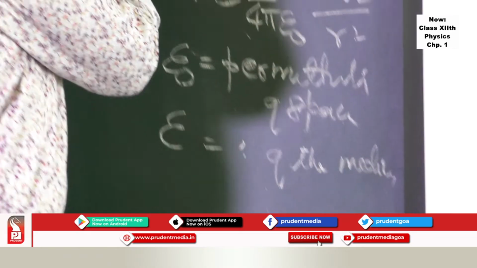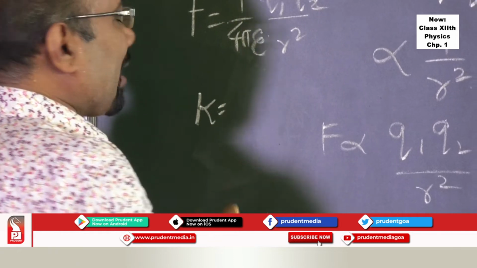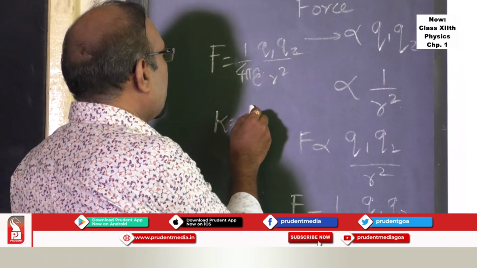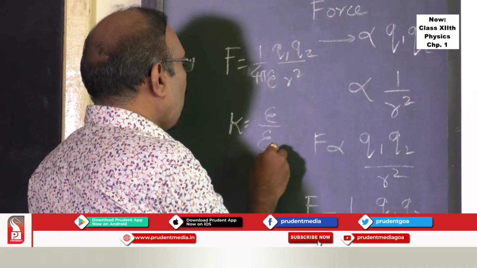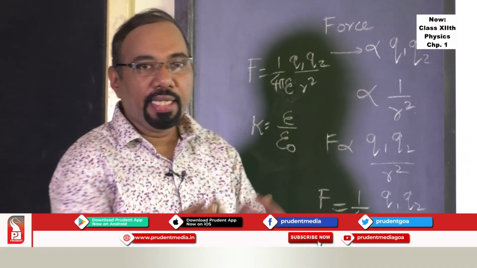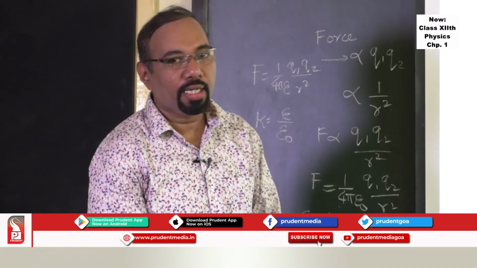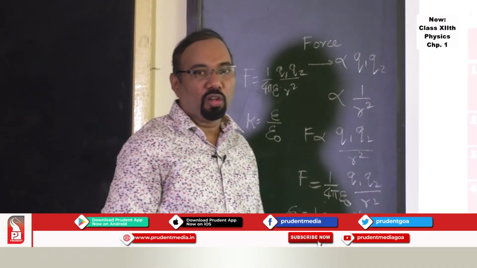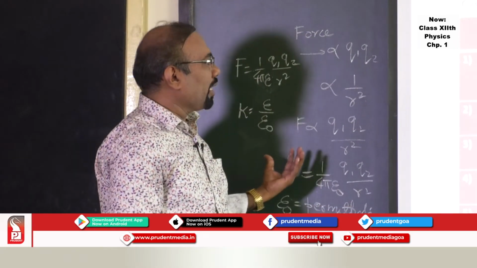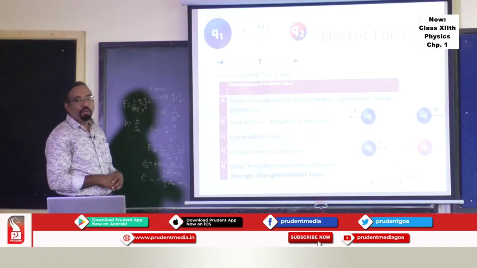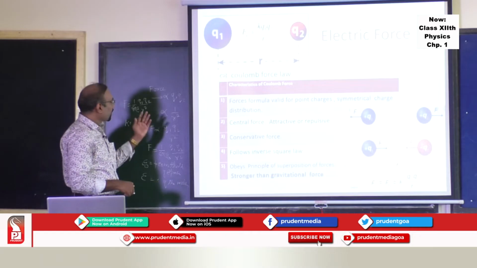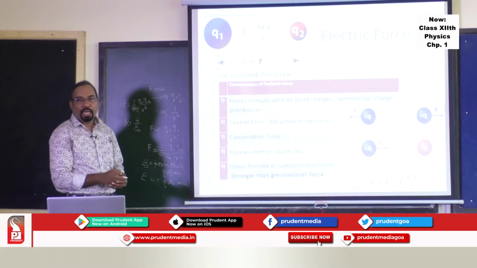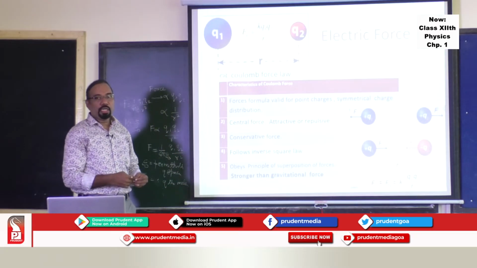Okay, and you have a constant, the dielectric constant of the medium. This quantity is related to the medium, which is epsilon upon epsilon 0, called the medium characteristic quantity, that is the dielectric constant. So that's what exactly Coulomb's law is. This Coulomb's law you can express in vector form also, and in vector form you have to take vectors into account, the unit vectors into account, that you can put up and see.